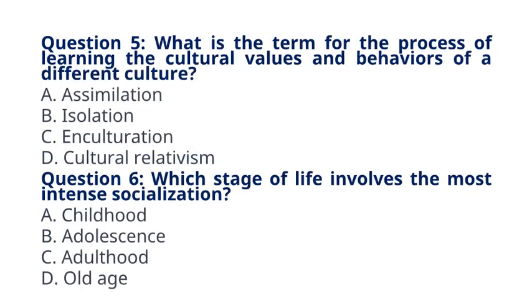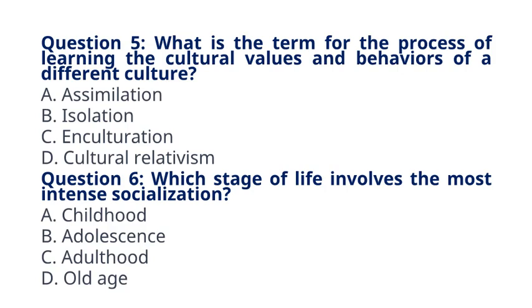Question 5. What is the term for the process of learning the cultural values and behaviors of a different culture? A. Assimilation. B. Isolation. C. Enculturation. D. Cultural relativism. The correct answer to question 5 is option A. Assimilation. Explanation. Assimilation is the process of adopting the cultural traits and norms of a different culture.